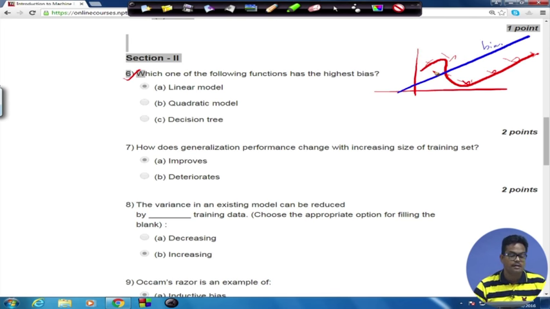So let me make things more clear. This is how you are going to think while solving questions regarding bias and variance in the exam. Your machine learning model has a certain number of parameters. This number of parameters decides how complex the model is. If the number becomes too small, then the learning capacity of the model becomes small, and if it becomes too big, then the learning capacity is huge.